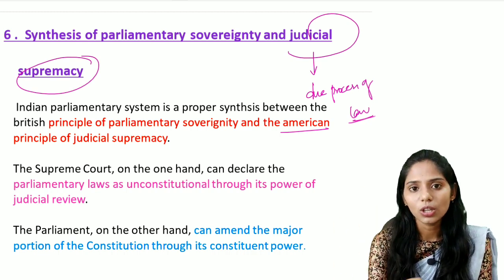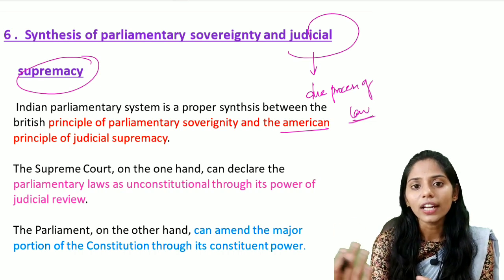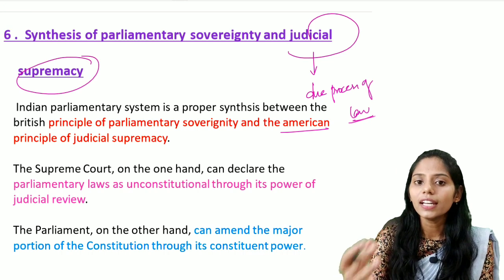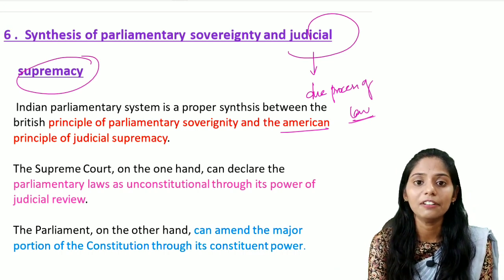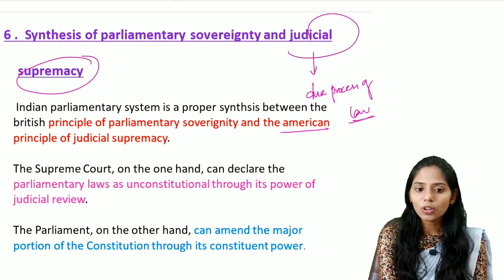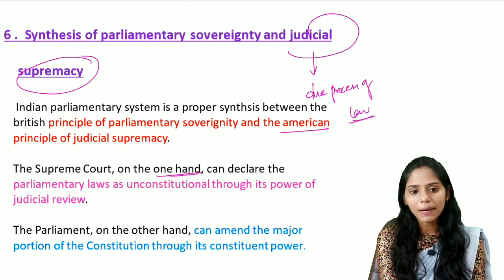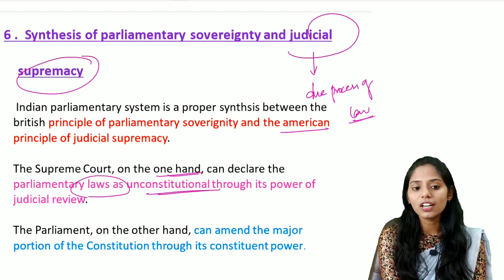If these laws are not according to our constitution, then they are made unconstitutional and declared null and void by the Supreme Court. So if you see the statement here, the Supreme Court, on one hand, can declare parliamentary laws unconstitutional through the power of judicial review.